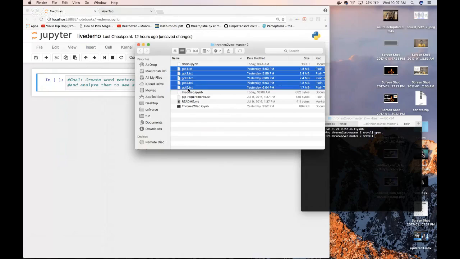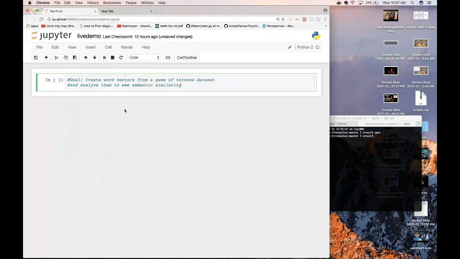We're going to take all these books and create word vectors from them. We're going to treat it as one big corpus. So that's what we're going to do. Let's just dive right into this. All right, the first thing we want to do is import our dependencies.